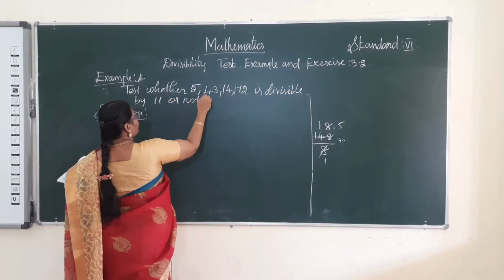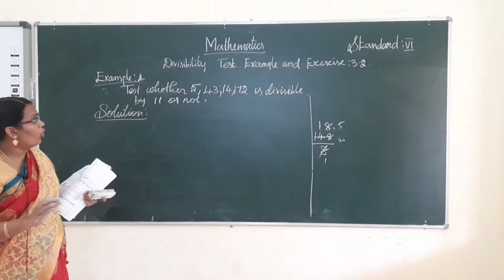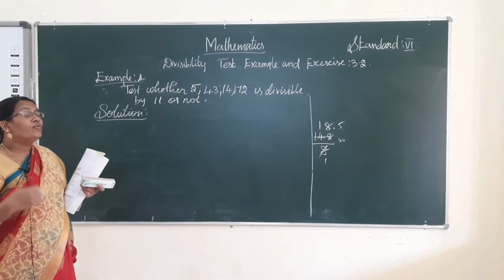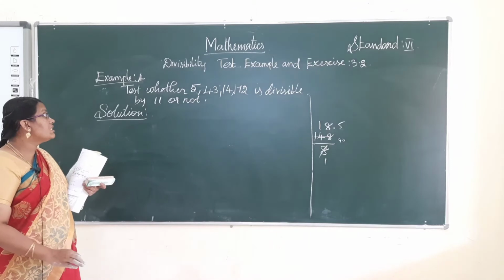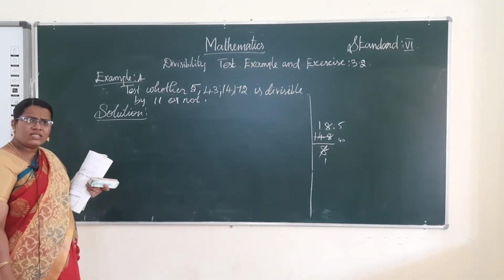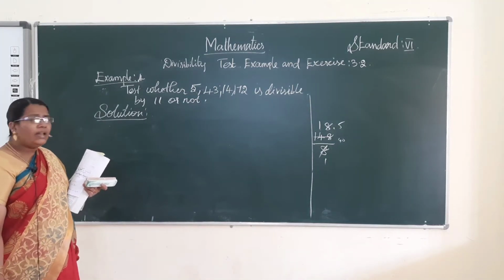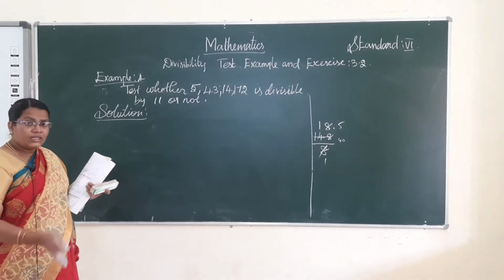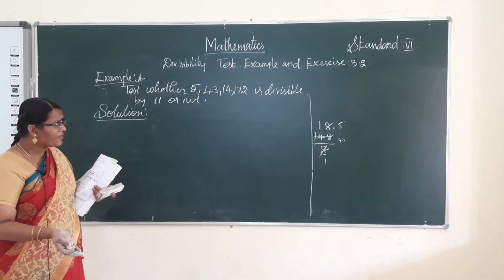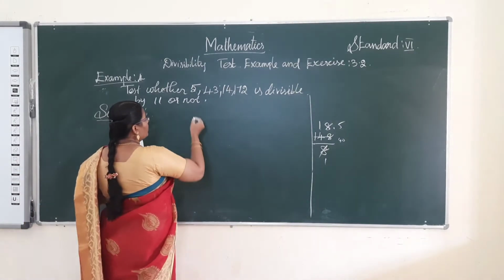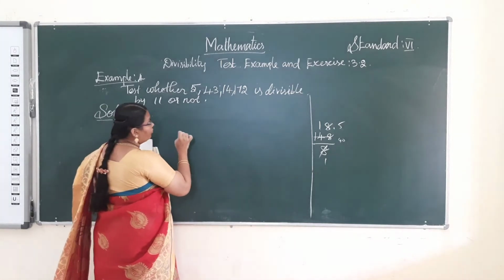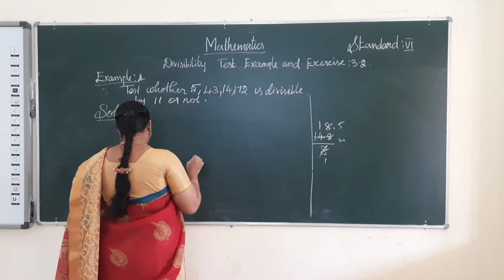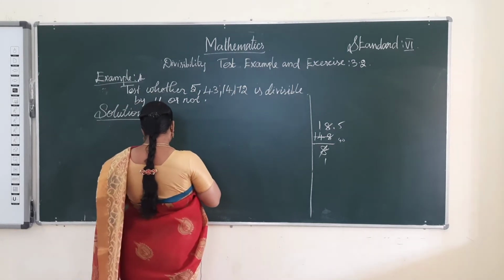That is the question. So 5 crore 43 lakhs 14,172, is it divisible by 11 or not? What is the divisibility rule for 11? The difference between the sum of the digits at odd places and the sum of the digits at even places.